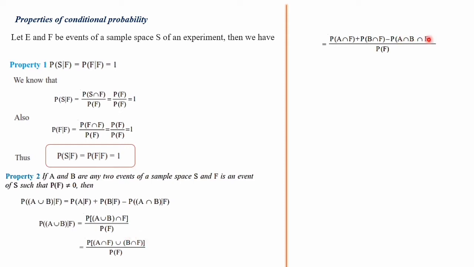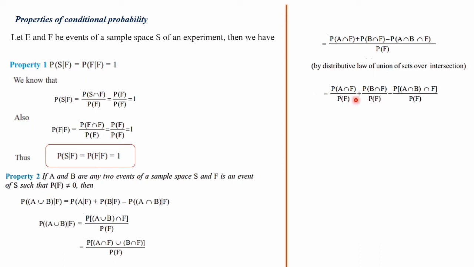That is written here, minus P of A intersection B intersection F, divided by the denominator P of F. We can write the reason as the distributive law, then we split the denominator: P of A intersection F divided by P of F, plus P of B intersection F divided by P of F, minus P of A intersection B intersection F divided by P of F. The first one is clearly a conditional probability, P of A given F. The next one is P of B given F. The third one is P of A intersection B given F.